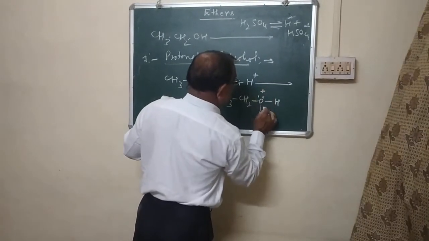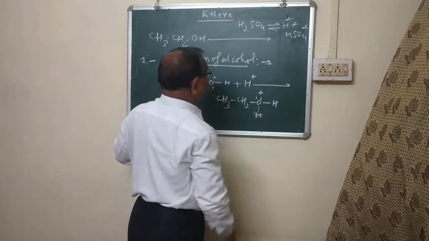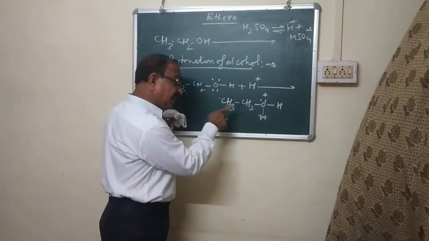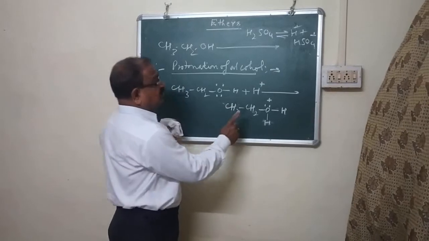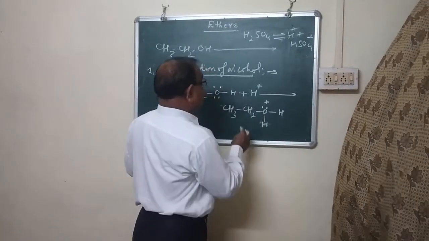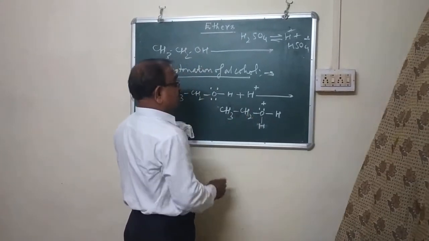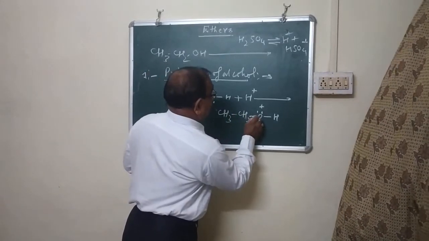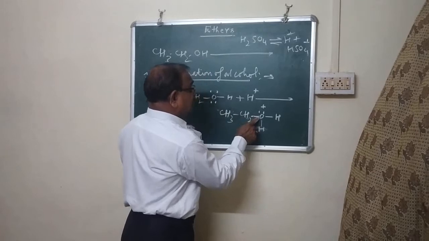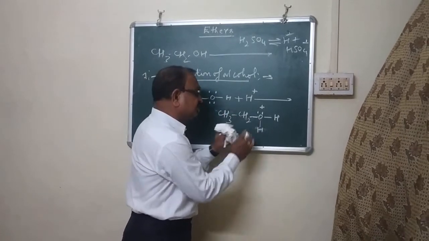This is protonated alcohol, protonated ethanol. Because of the presence of oxygen, the bond pair electrons between carbon and oxygen are slightly shifted toward the oxygen.